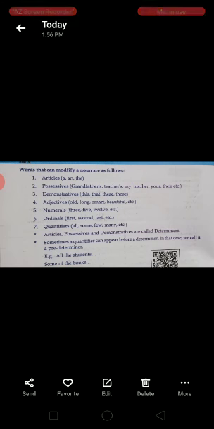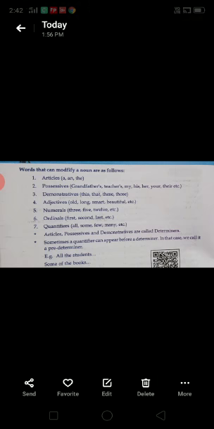Words that can modify a noun are as follows. What are the things that we can expect in the noun phrase part? Let's discuss. First one, articles. We have three articles: a, an, and the.